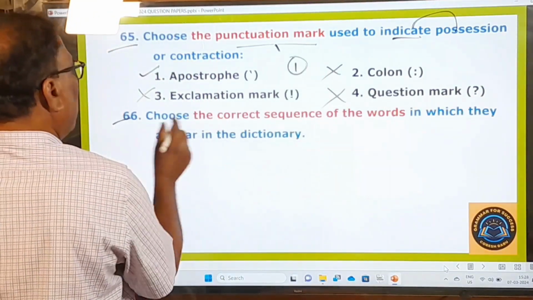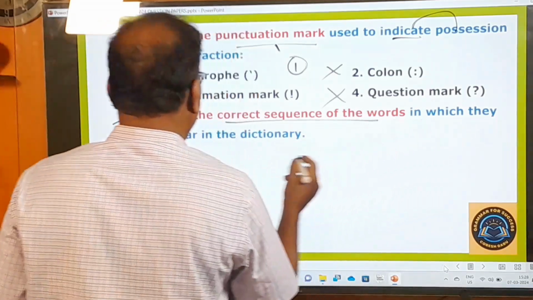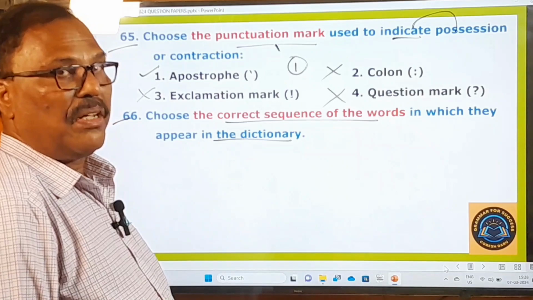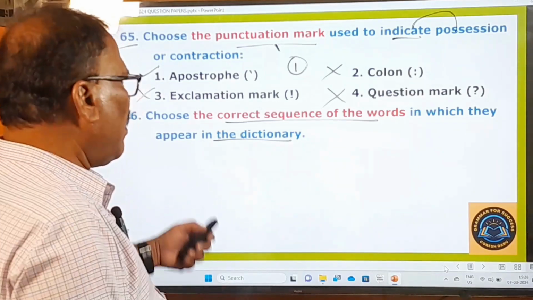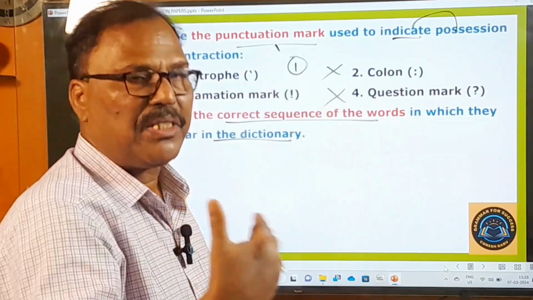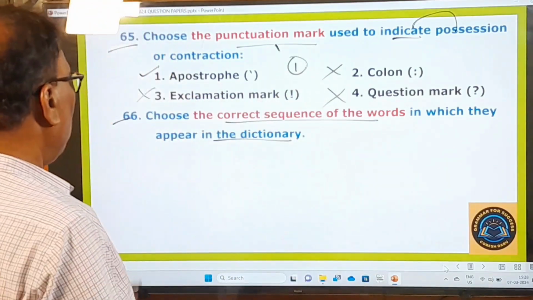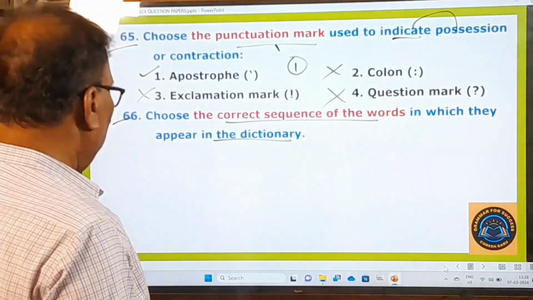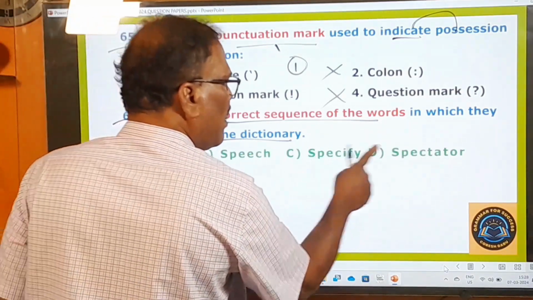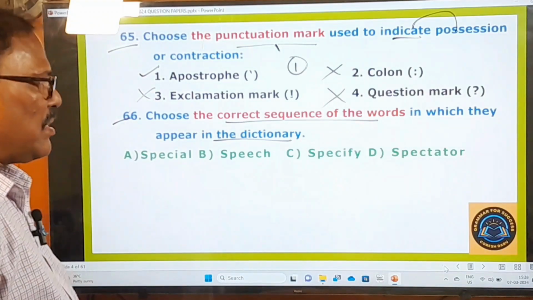66th question. Choose the correct sequence of the words in which they appear in the dictionary. This is also a beautiful question given in your examination. Some words are given, and you have to keep them in an order, in a sequence. So what are the words given and how to keep them? Let us see. Special, speech, specify, spectator. These are the four words.